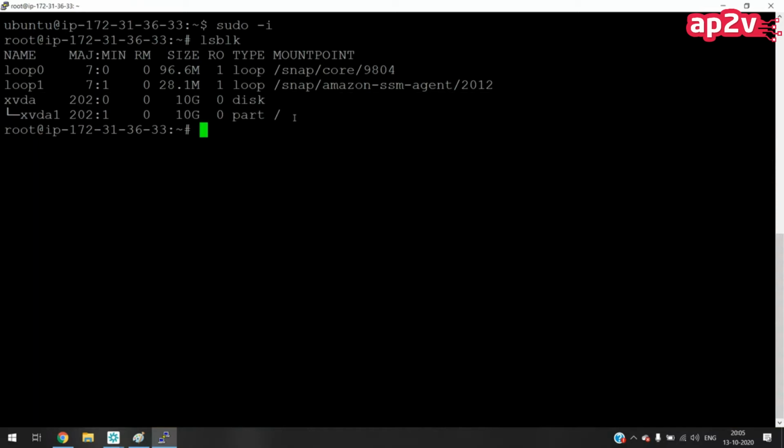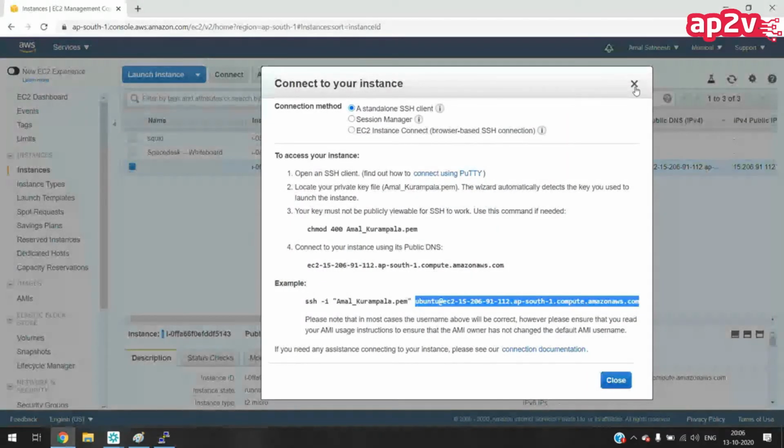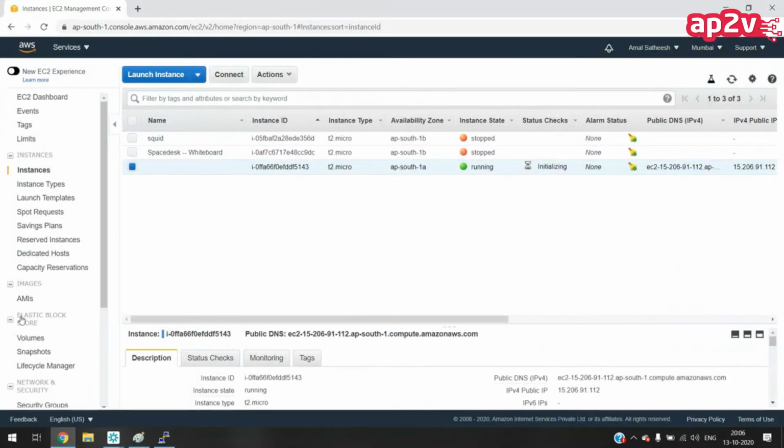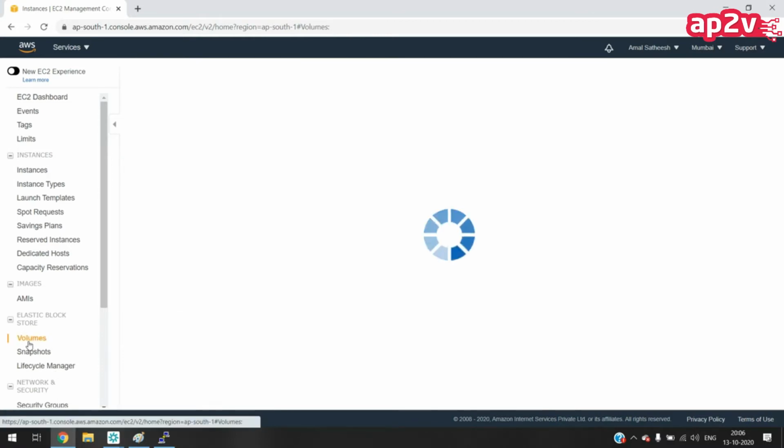Let's suppose you are saving some data into your slash, and it is only 10 GB in size. If you want to increase the size of your disk, we can do that. The initial size is 10 GB. Go to the AWS dashboard, and inside EC2 itself we can see an option for EBS, Elastic Block Store. Here we can see three options: volumes, snapshots, and lifecycle manager. We have to click on volumes.